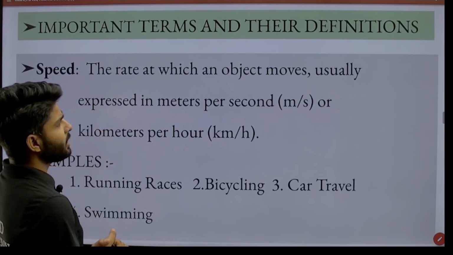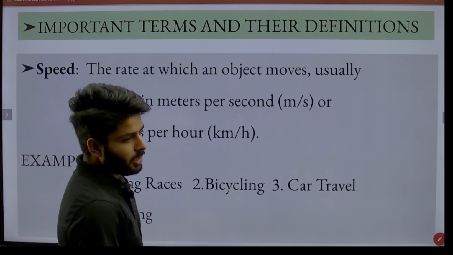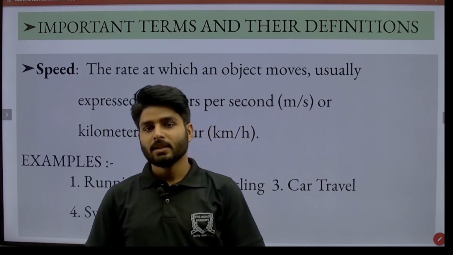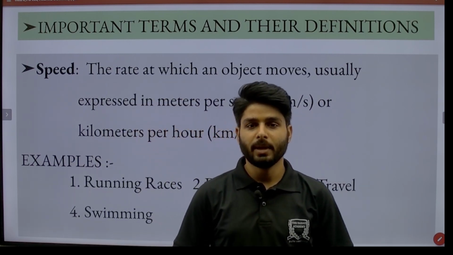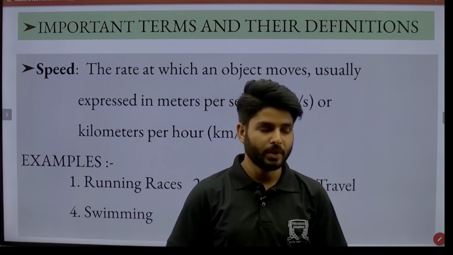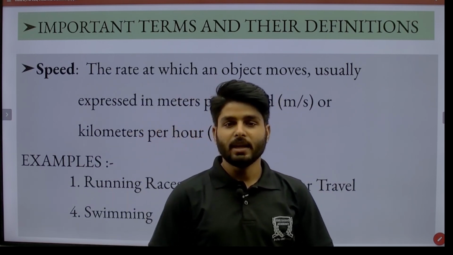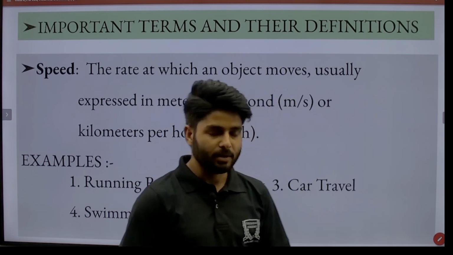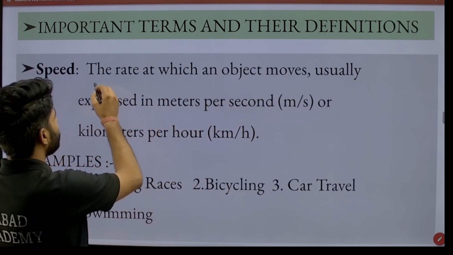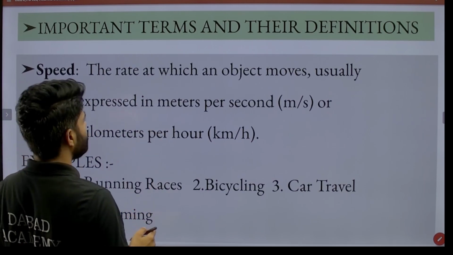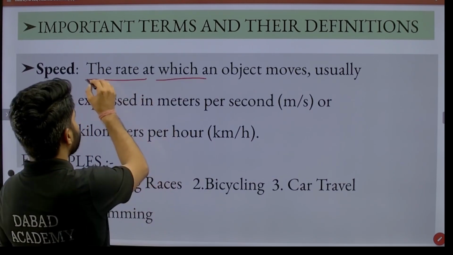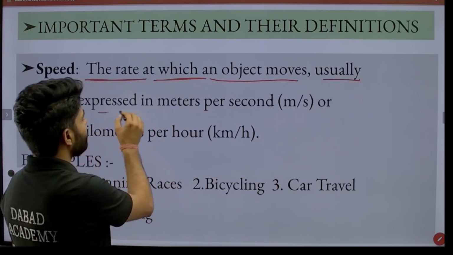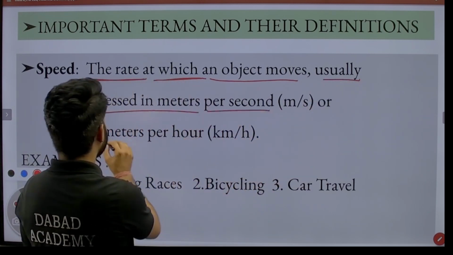Okay, important terms and their definitions. First, speed. What is speed? Speed is defined as the distance traveled by an object per unit time. Speed is generally denoted in kilometer per hour and meter per second. It is the rate at which an object moves, usually expressed in meter per second or kilometer per hour.